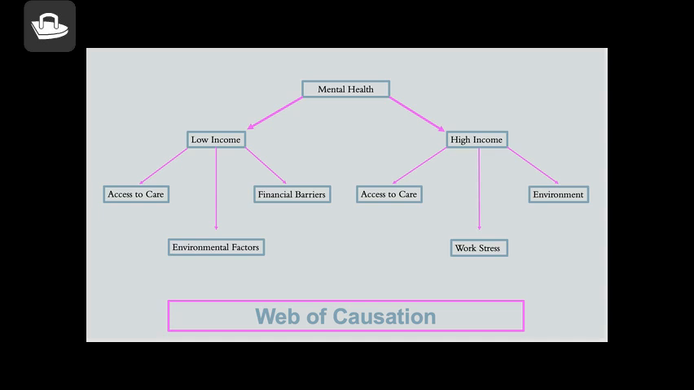Financial barriers also play a critical role. Even when mental health services are available, they're often too expensive for low income individuals to access consistently. This financial strain not only limits access to therapy and medication, but also exacerbates their overall mental health by adding more stress and uncertainty into their lives.